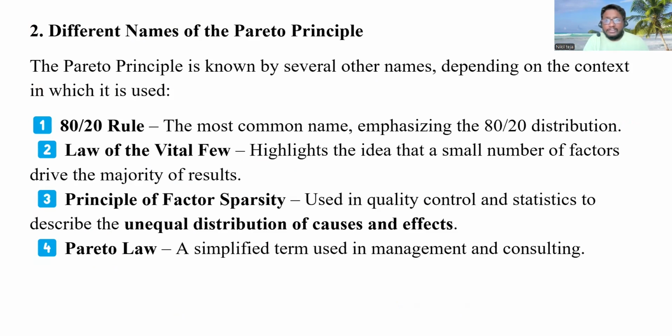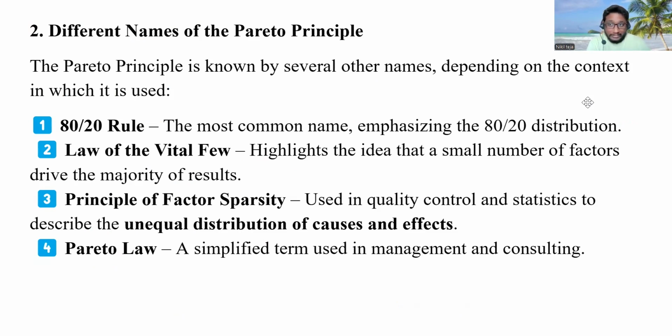Next, what are the different names of the Pareto principle? Let's see in this slide. The Pareto principle is known by several names depending on the context in which it is used.